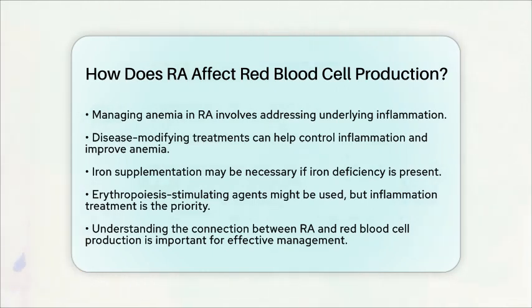In summary, rheumatoid arthritis affects red blood cell production primarily through inflammatory cytokines that disrupt bone marrow function and iron availability. This leads to anemia of chronic disease, which is typically mild to moderate and characterized by normal-sized red blood cells with normal hemoglobin content. Understanding this connection is crucial for effectively managing both RA and its complications. Always consult with healthcare professionals for personalized advice and treatment options.